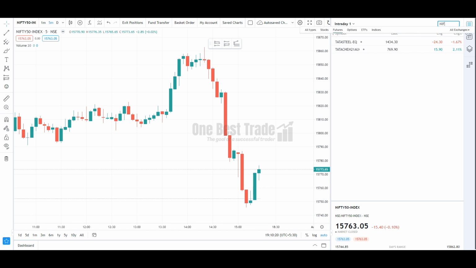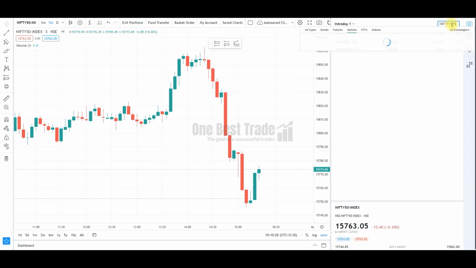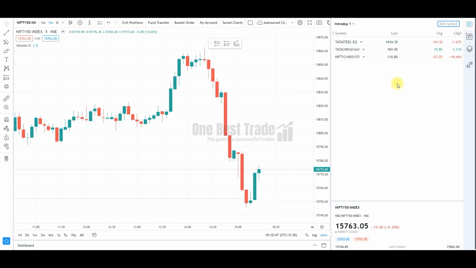Say example, you want to add a particular Nifty options, Nifty 15,700. Just go and select the particular contract and click it. That is how you can add all sort of instrument in the watch list. You can create unlimited watch list from this feature.